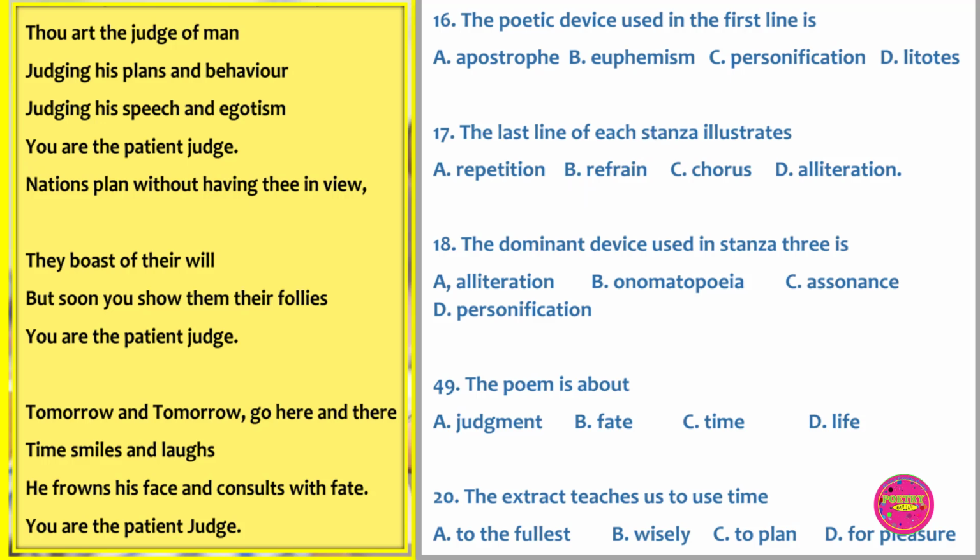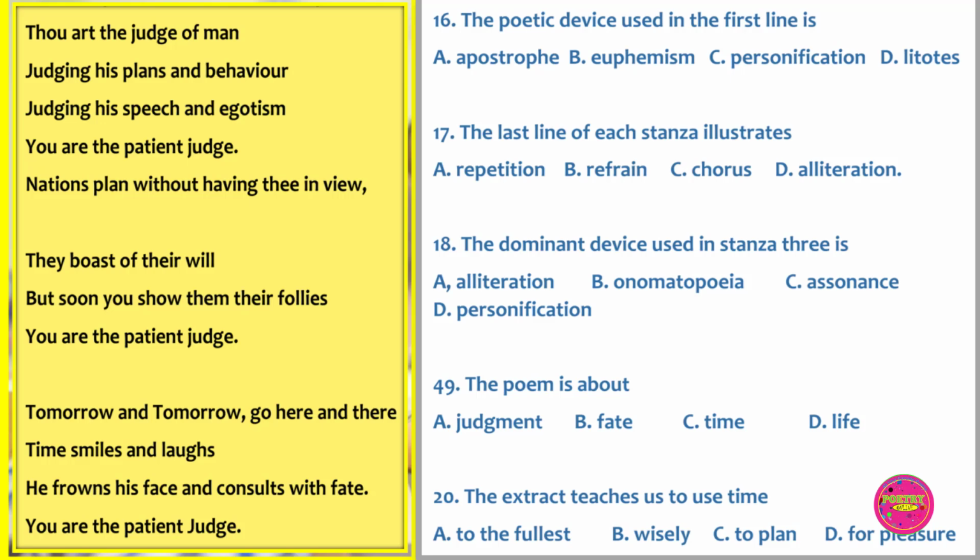Question 18. The dominant device used in stanza 3 is A. Alliteration, B. Onomatopoeia, C. Assonance, D. Personification. The correct answer to this question is D. Personification.